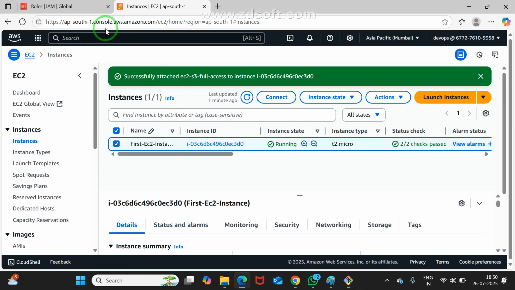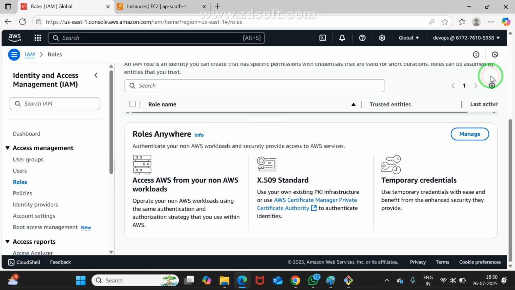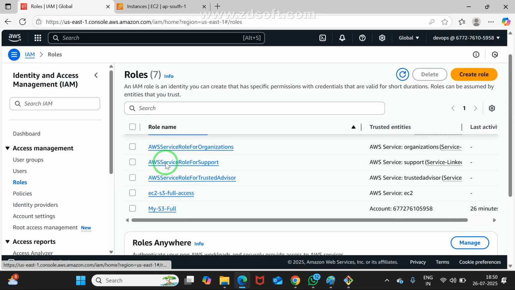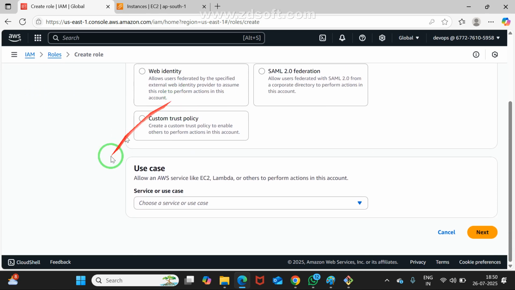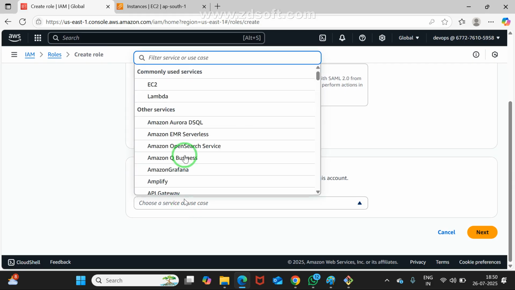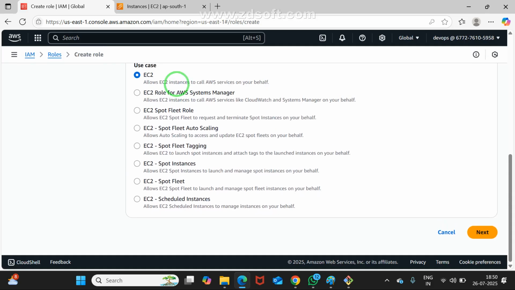Again, where should I go? Go to IAM. Very good. Go to the roles concept. Create role. Now quickly go to the roles. Are you able to see the name of the role here? Create role. Now that's an AWS service only, right? Yes, AWS service. Now what shall I do? Which one wants to interact? EC2 only, right? Yes, EC2. Good, and now quickly guide me.